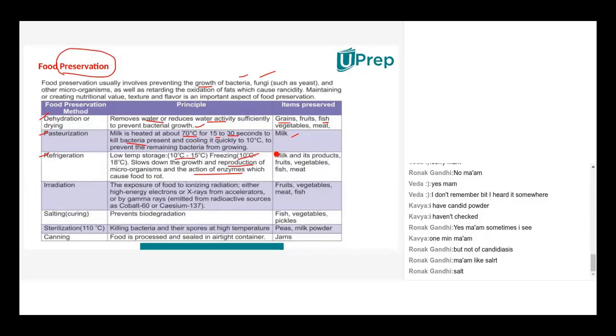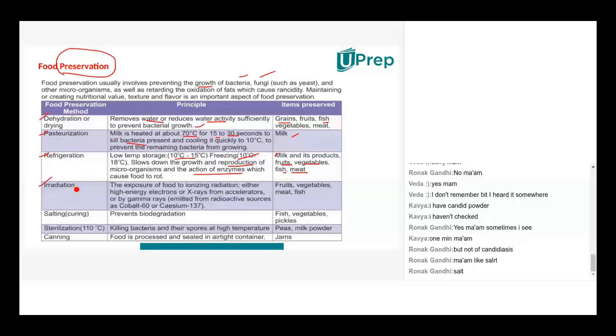The best example is milk and its products like cheese, paneer and all. Then fruits, vegetables, and even fish and meat can be preserved for a long time by refrigeration. Then irradiation. We won't use this generally here in India, but in Western countries, especially Canada and European countries, they use irradiation.